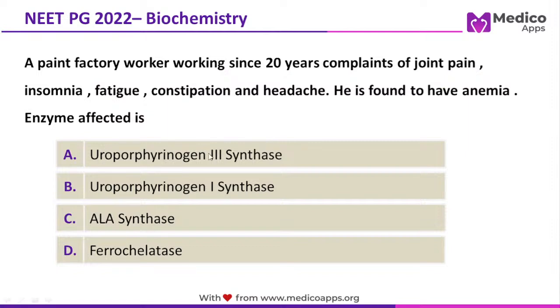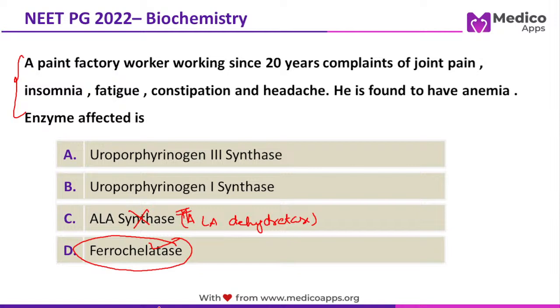Let's move on. When we look at this question, we know this is a case of chronic lead poisoning, and the enzyme which is inhibited is ferrochelatase. Remember, it is not ALA synthase, it is ALA dehydratase. Once again, at the cost of repetition, I'm telling you, whatever questions I'm going to discuss in these sessions, which I'm going to take every day in the evening, Monday to Friday, are all high yield topics. If you go through around 700-800 of such topics, easily 60 to 70% of the questions will come from these topics.